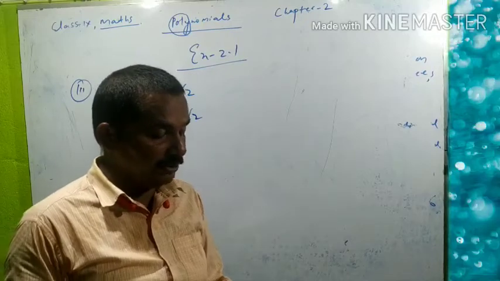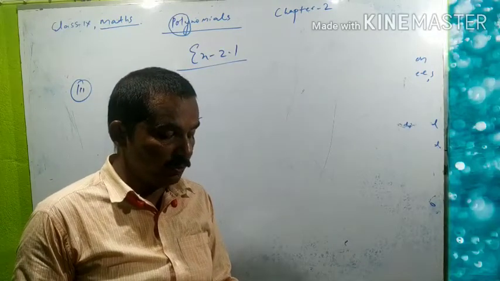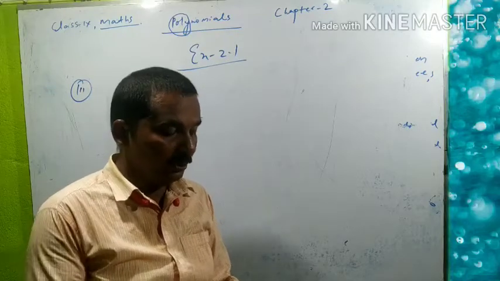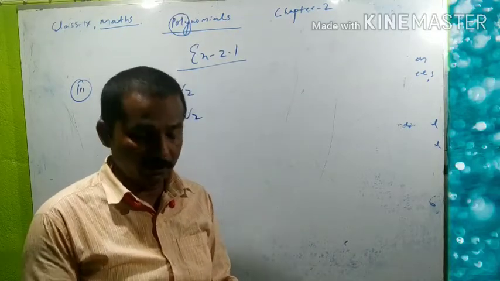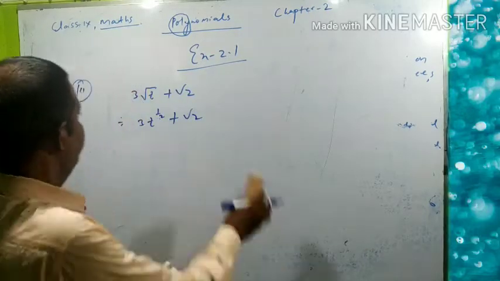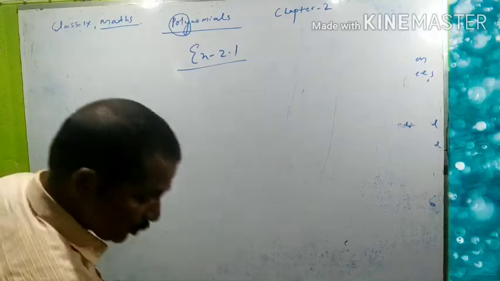Write the coefficients of x square in each of the following. A little bit I taught you about the coefficients. Look here, an exercise question is given here. Now question number 2.